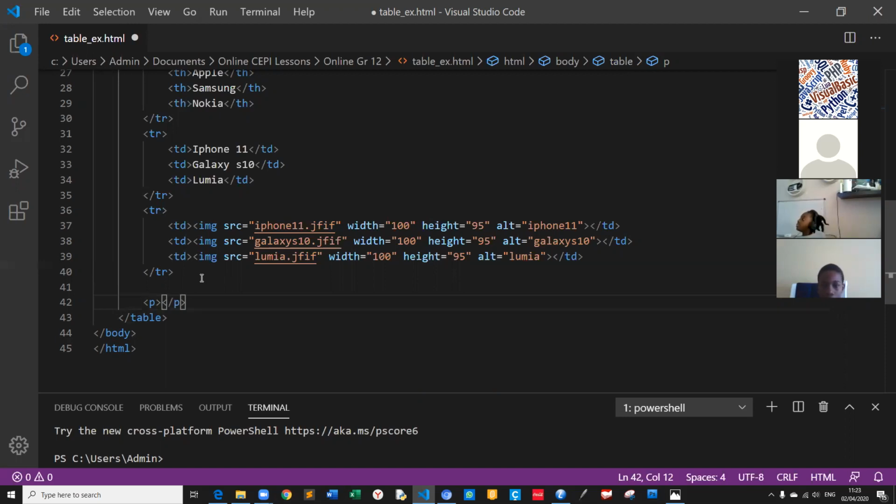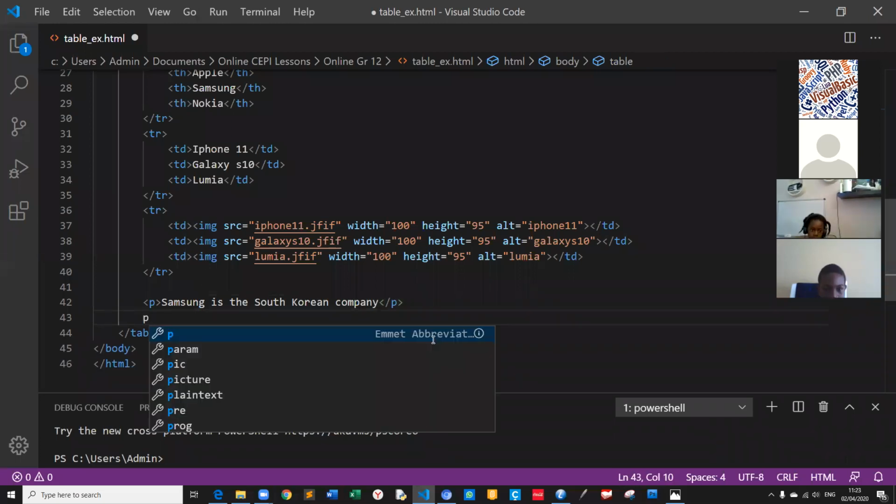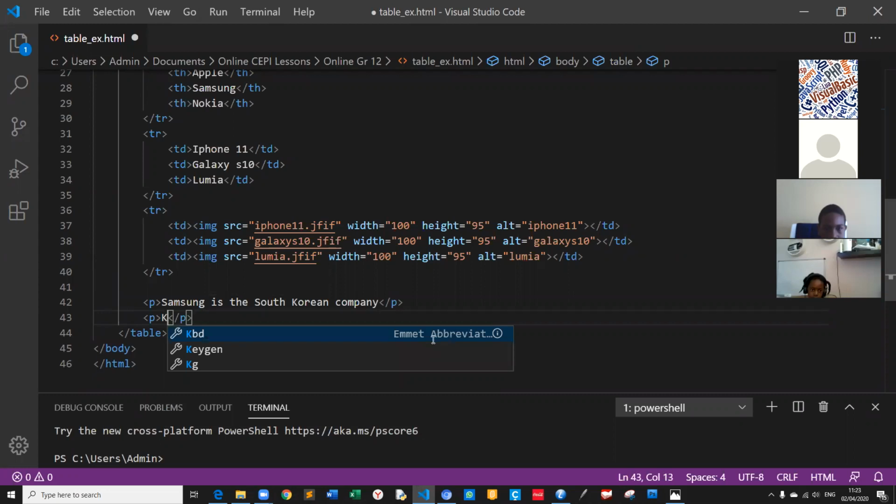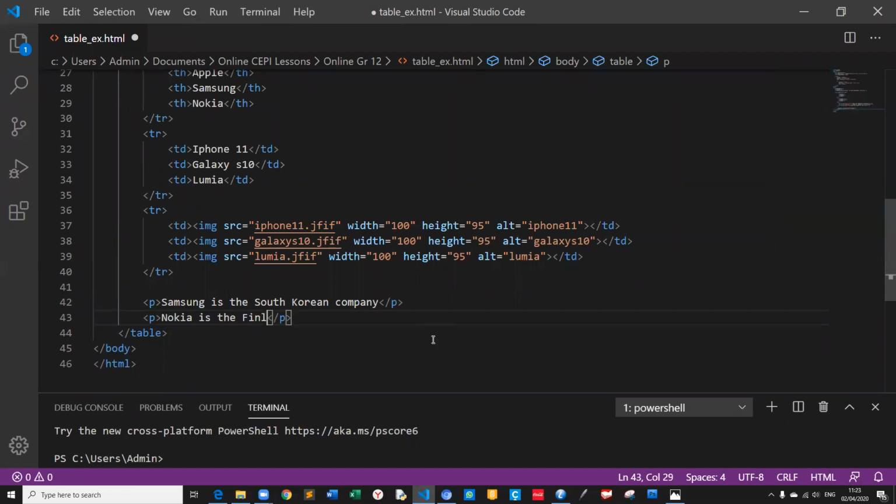But if you type, for example, Samsung is the South Korean company, one more paragraph. Nokia is the Finland, I think Finland, right? I don't know. Finland company.